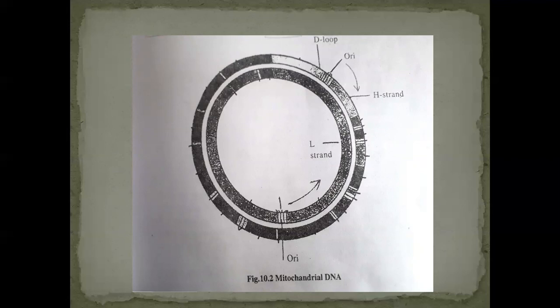At that point, the replication starts in the second strand. In the L strand, from the ORI place, the replication starts in the opposite direction to the first strand. So it results in the formation of two new mitochondrial DNA molecules.